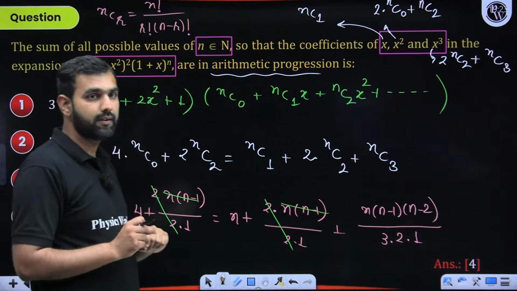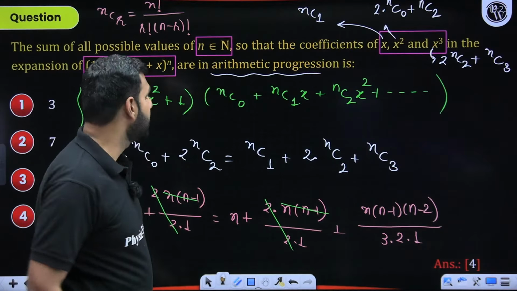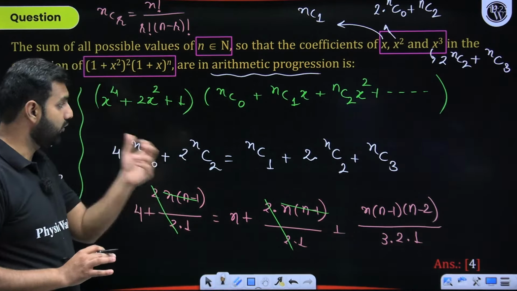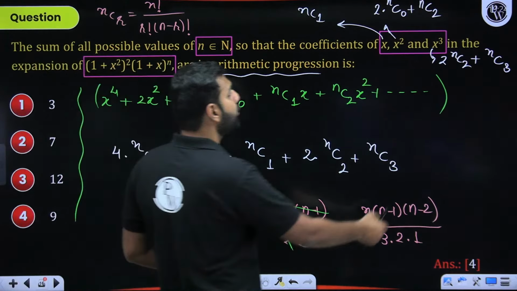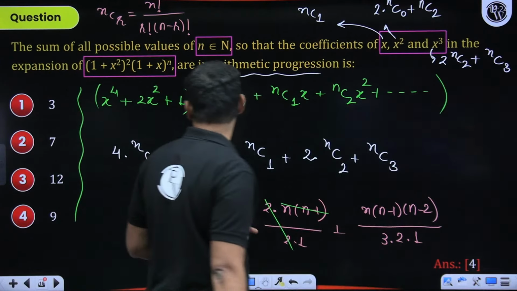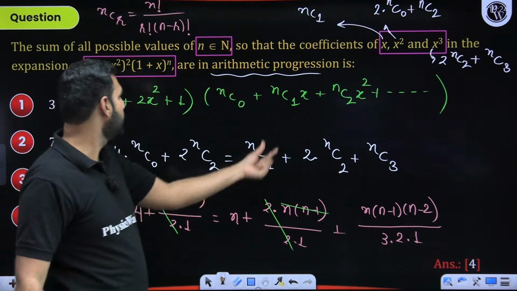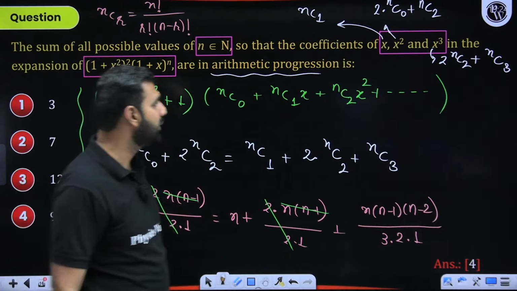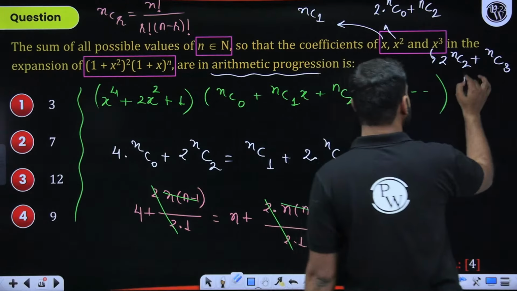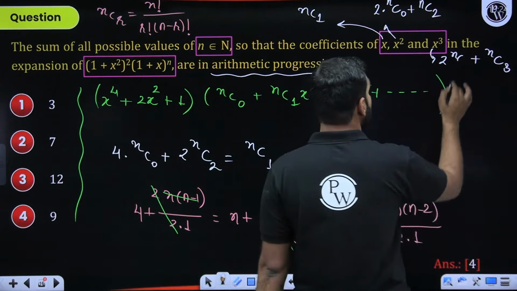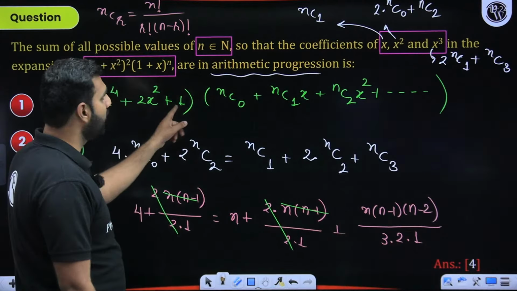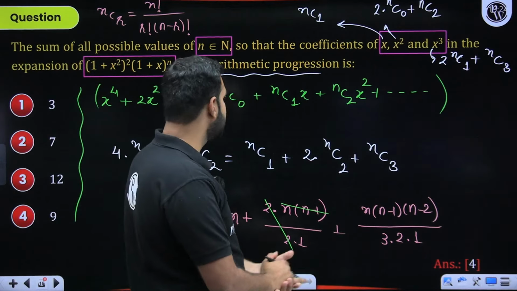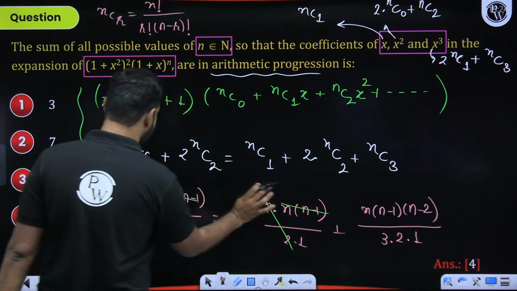I have made an error. I am really sorry for this, I have made a terrible mistake, and because of that, the entire calculation has gone wrong. When you talk about the coefficient of x cube, see, 2x square into this, which means 2 into nC1 should be there. So why have I written it as 2 into nC2? It should be 2 nC1 plus the coefficient of x cube will be 1 into nC3. So with this coming into the picture, there is a slight correction here.